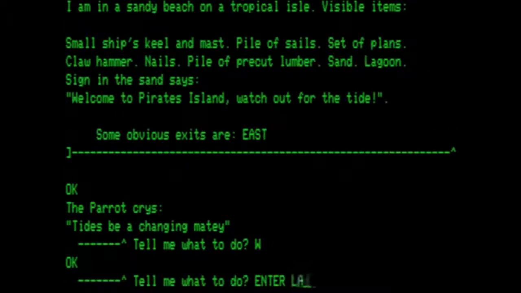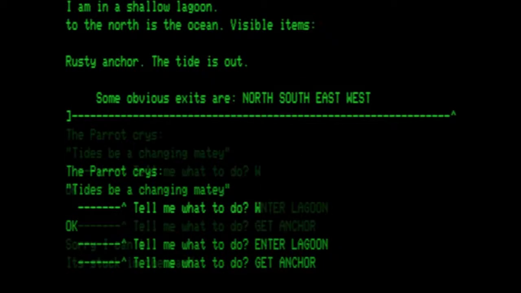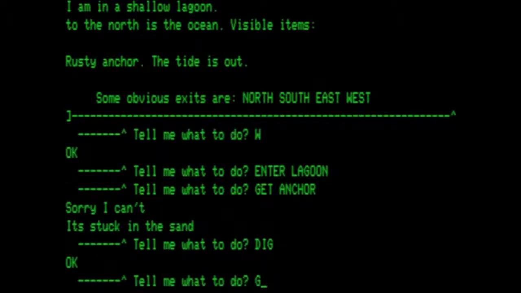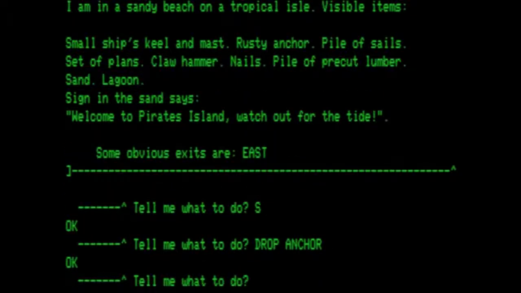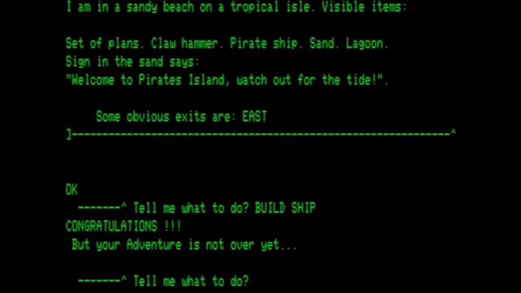enter the lagoon, get the anchor, it's stuck in the sand, dig, get the anchor, go south. This is back to the sandy beach. Let's drop the anchor, and then we are going to build the ship. Congratulations, but your adventure is not over. As you can see, there is now a pirate ship in our list of things.